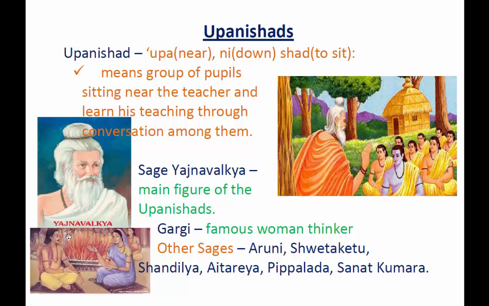From this picture, you can see Gargi sitting with one of her companions or her student. They were conversing about these Upanishads. Other sages are also noted here.